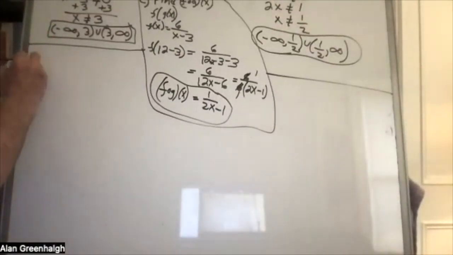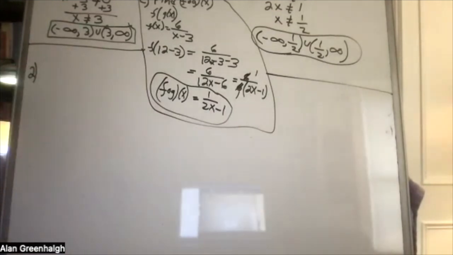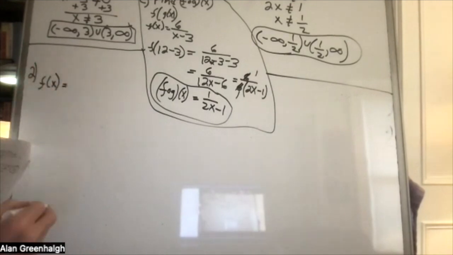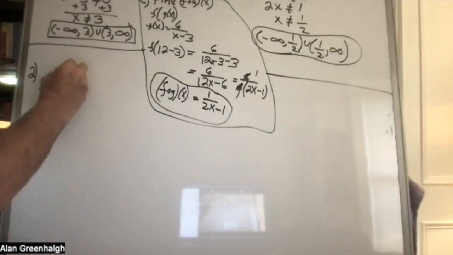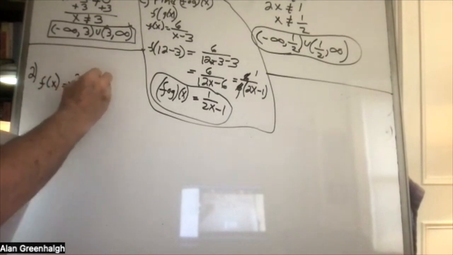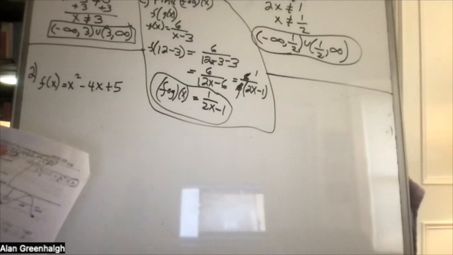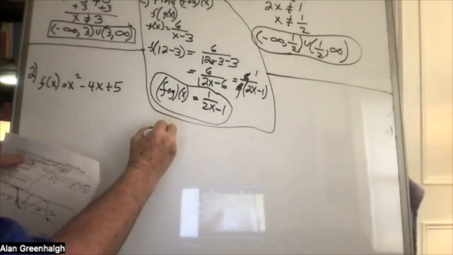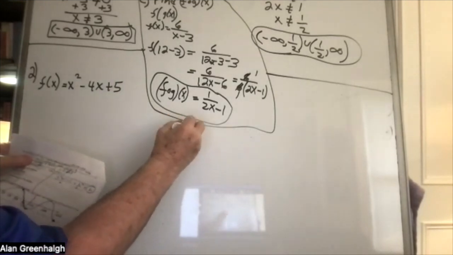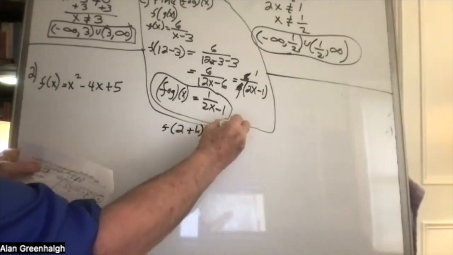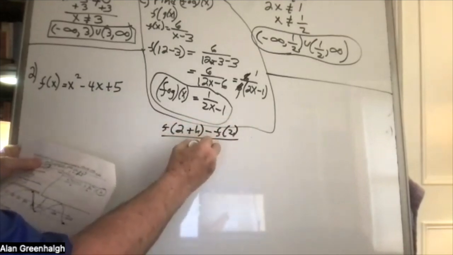Okay, question number 2. Question number 2 is you're given f of x is equal to x squared minus 4x plus 5. And you're asked to find the difference quotient, f of 2 plus h minus f of 2 divided by h.